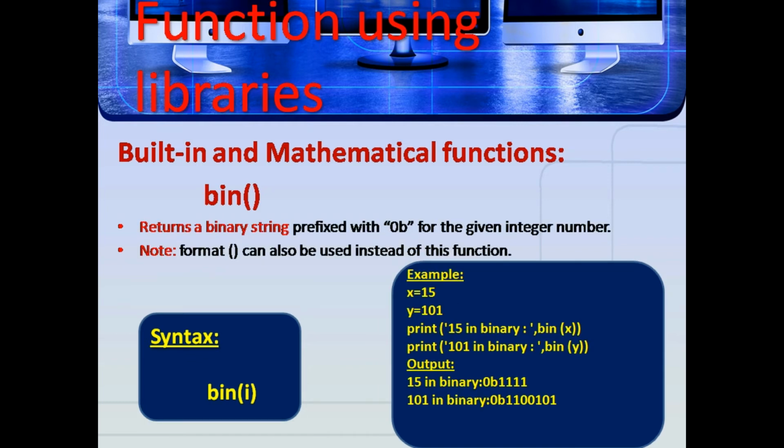Bin function. It returns a binary string prefixed with 0b for the given integer number. The format function can also be used instead of this function. Here the syntax is bin(i). Example: x = 15, y = 101. print("15 in binary", bin(x)), print("101 in binary", bin(y)). Here the output is: 15 in binary 0b1111, 101 in binary 0b1100101. It returns the binary string values.